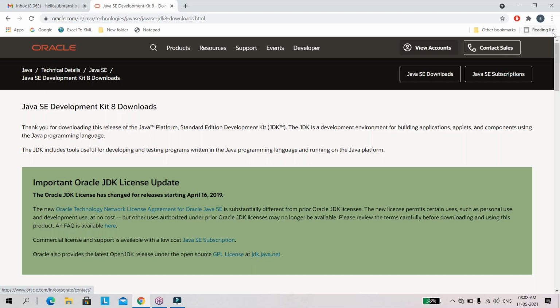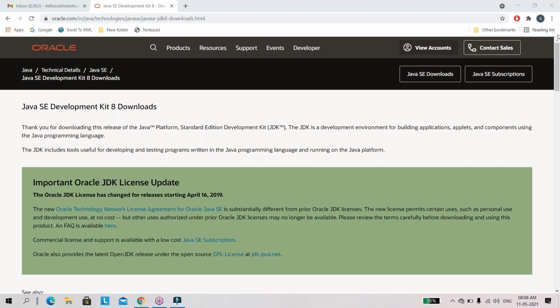Development use means, friends, generally in organizations, you're working with some software. Every software will be a paid one, right? While purchasing the license of software, we are developing some applications. So for development use also, and for personal use also, Java is at no cost.